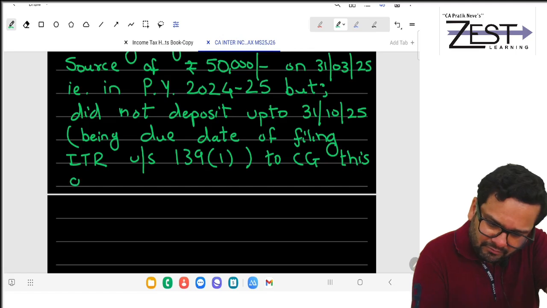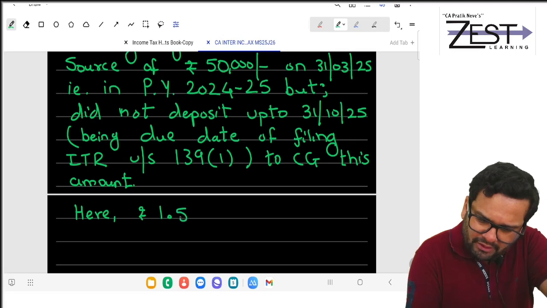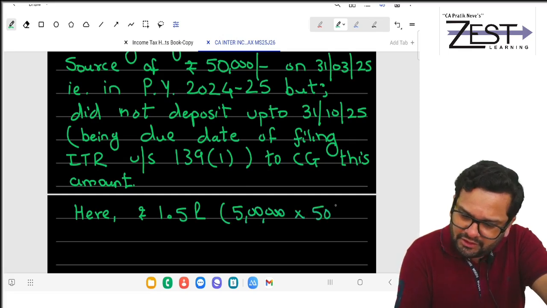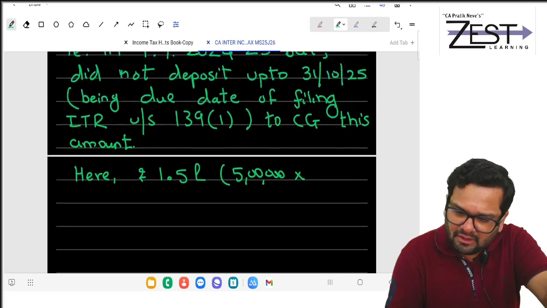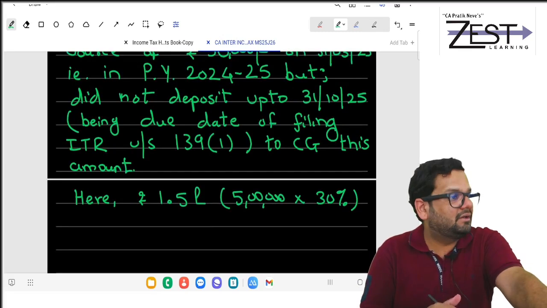Now what will happen? Here, what will happen? Rupees 1.5 lakhs. How 1.5 lakhs? Expense of 5 lakh on which TDS is not done. Expense of 5 lakh on which TDS is done but not deposited.